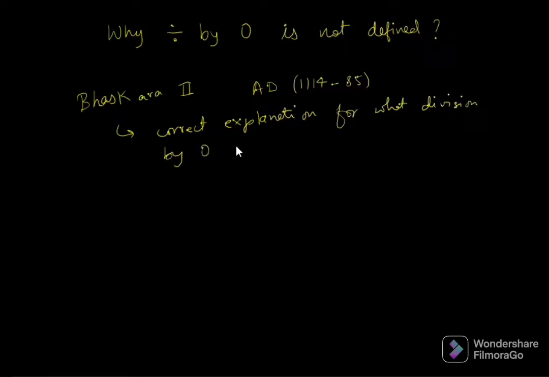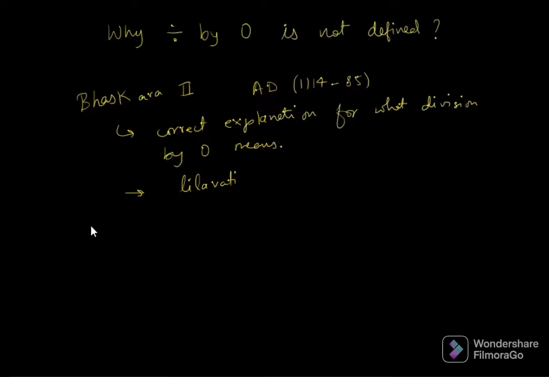He has written one book, which is Lilavati. In this book, he has mentioned what is meant by a number divided by zero.